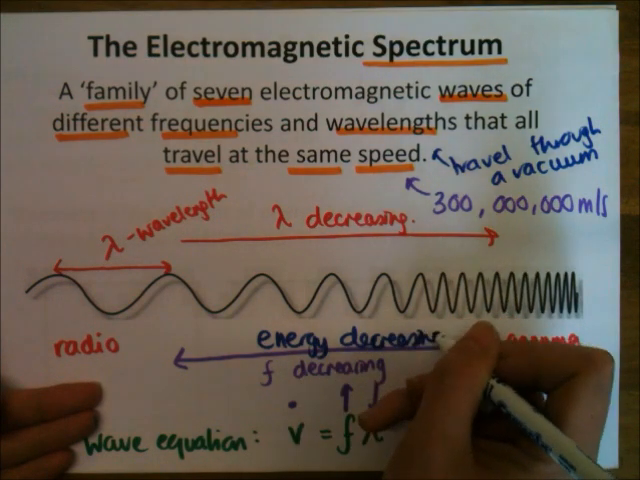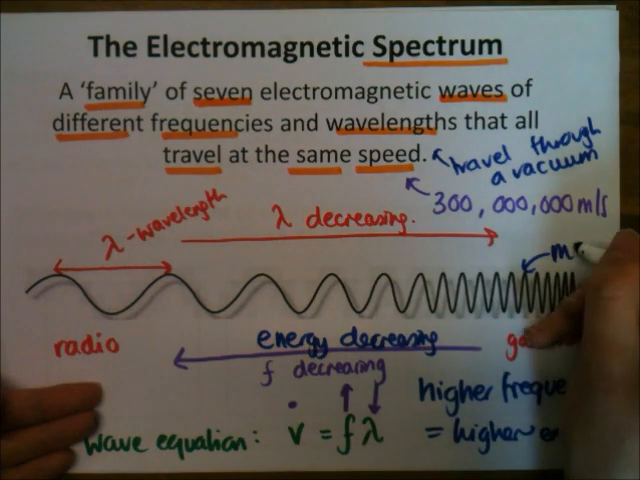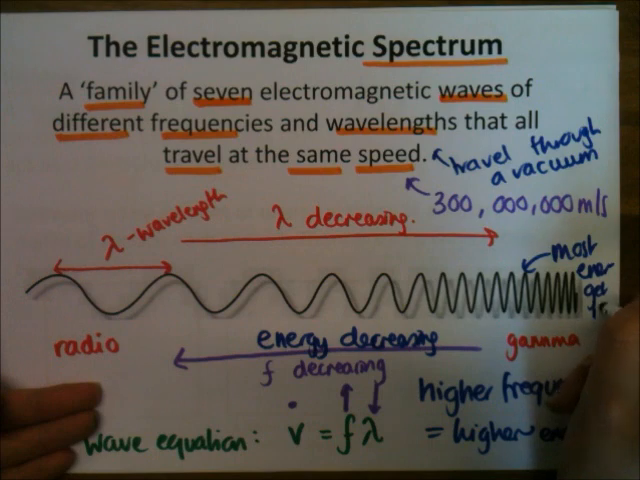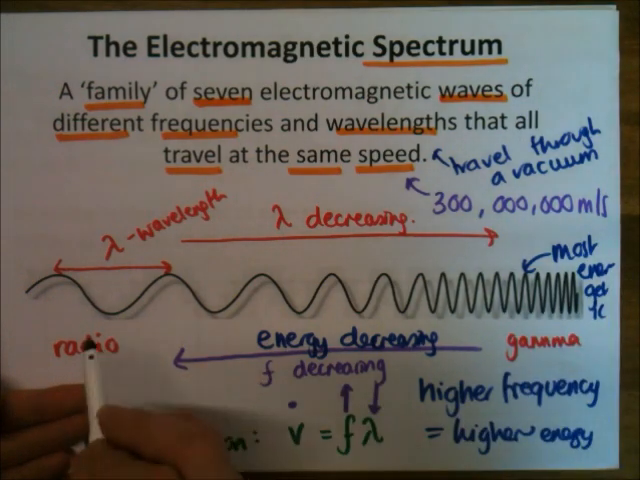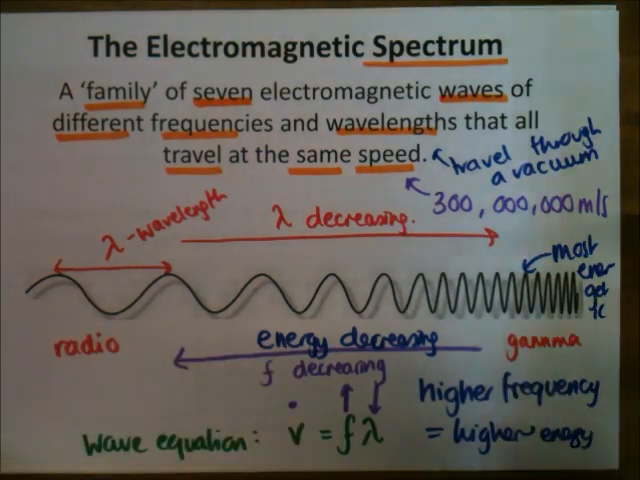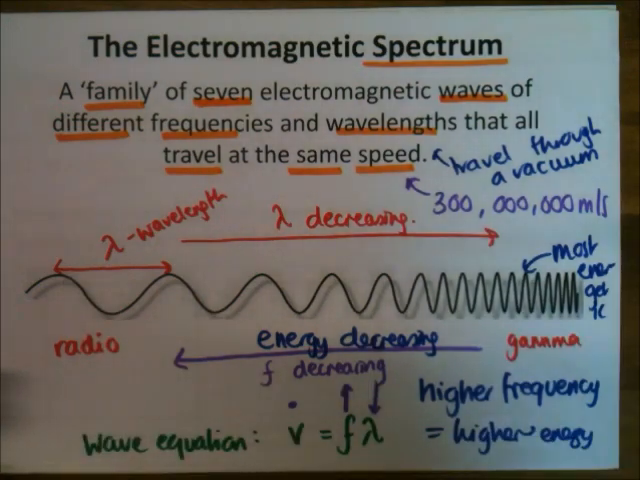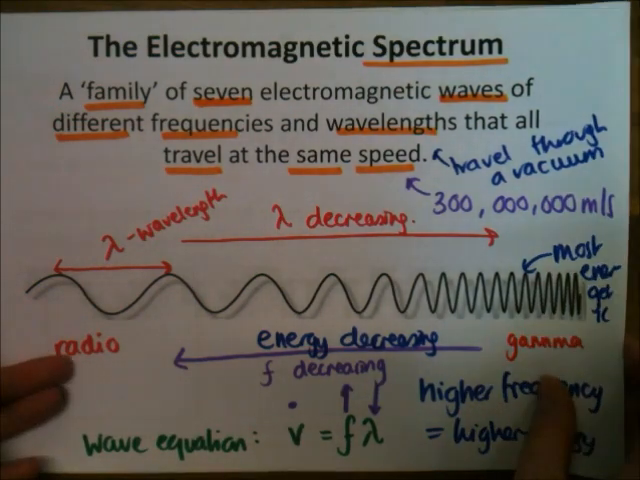So gamma rays are the most energetic. You can't even read this, can you? Energetic. And radio waves are the least energetic. But as long as you remember that gamma waves are the most energetic, that's a really easy way to remember what you need to know.